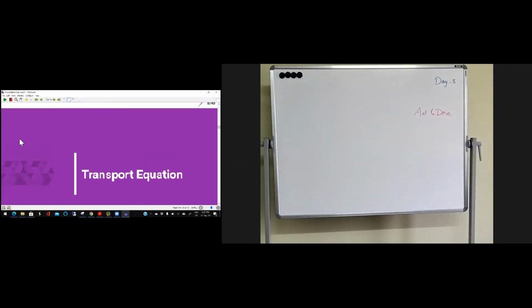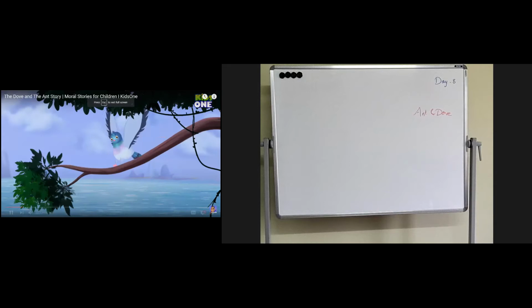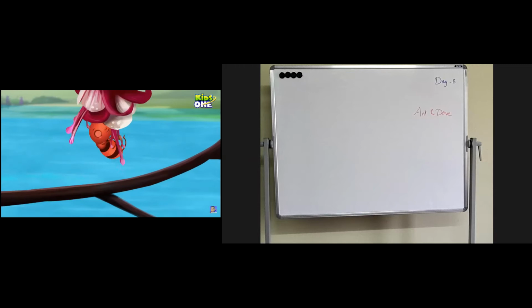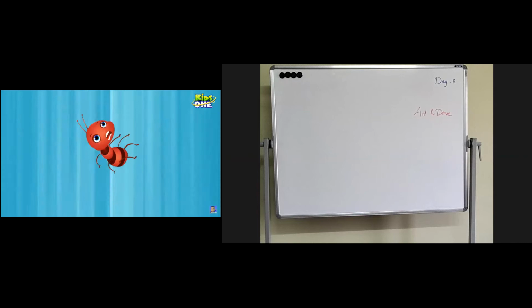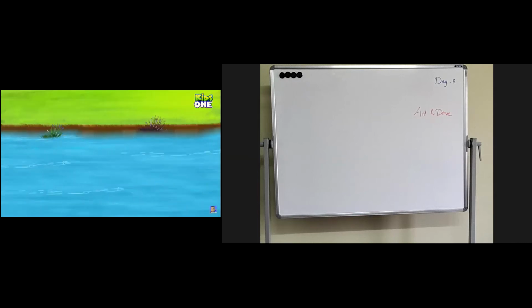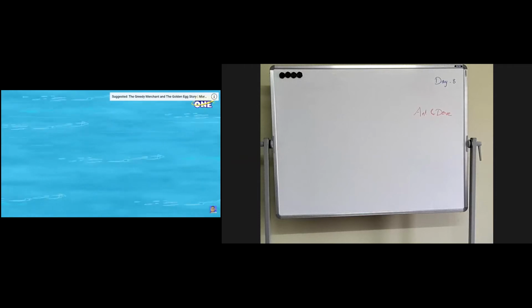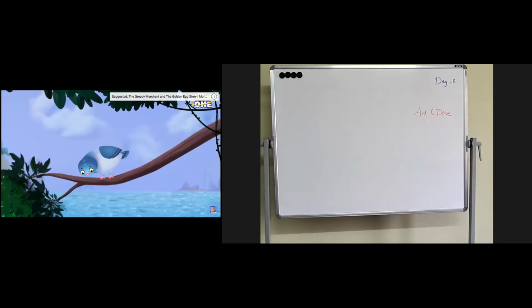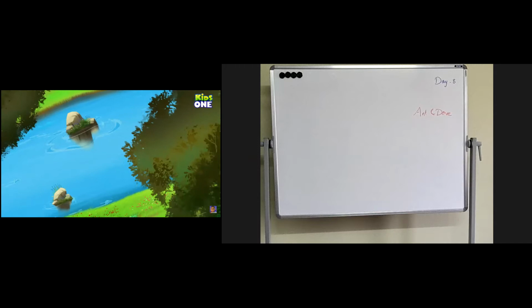Let me show you that video. So this is the ant story. An ant falls down into the river, and then it is going along the river. The dove comes with a leaf, and it is trying to save the ant. This is the story which you might have heard in your childhood.